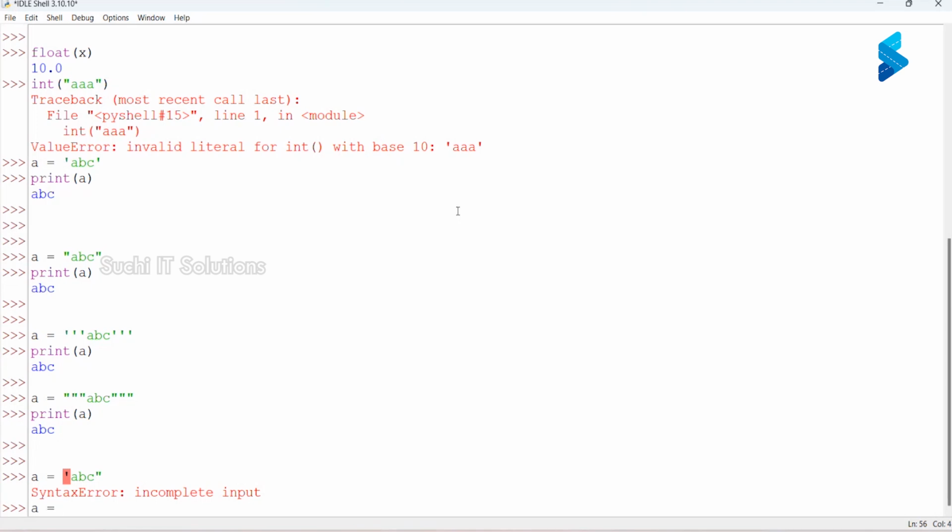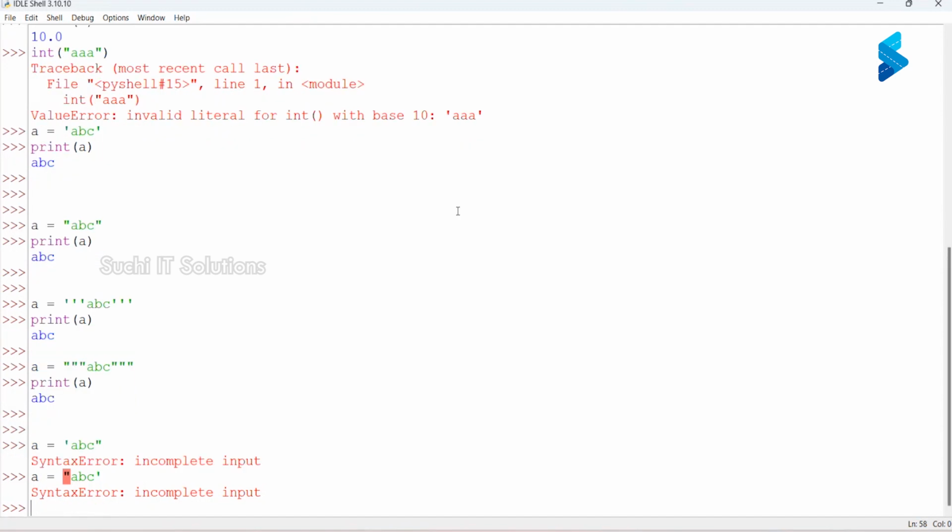Or I start with a double quote and end with a single quote. This is also a syntax error. So the idea is that if you're starting with a single quote, you should end with a single quote. If you're starting with a double quote, you should end with a double quote. Are we clear?